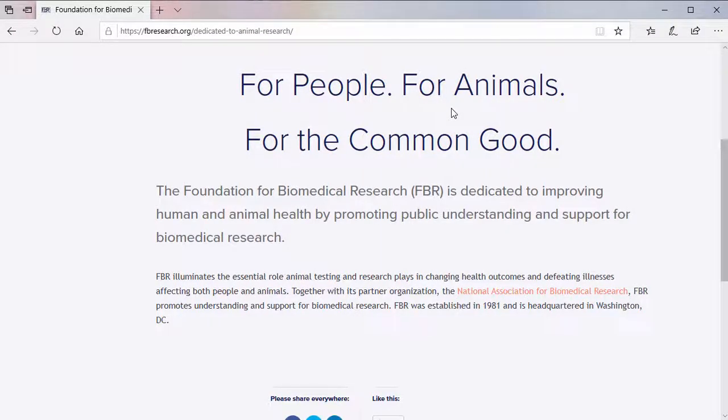takes us to a page that says the Foundation for Biomedical Research is dedicated to improving human and animal health by promoting public understanding and support for biomedical research. They go on to say that FBR illuminates the essential role animal testing and research plays in changing health outcomes and defeating illnesses affecting both people and animals. There is nothing here about individuals associated with this organization, but we can assume that the authors must have some knowledge in medical research.